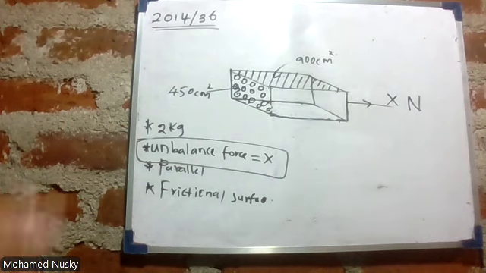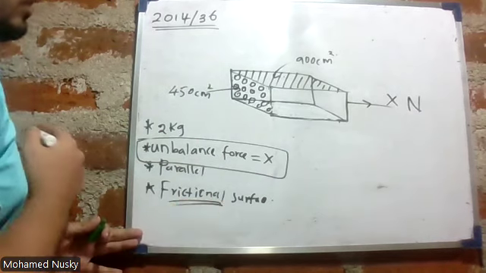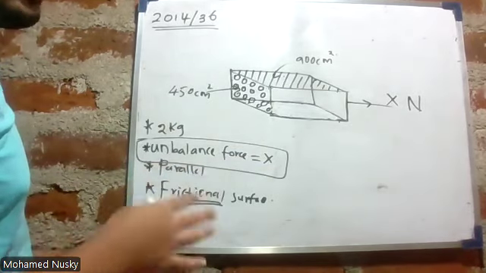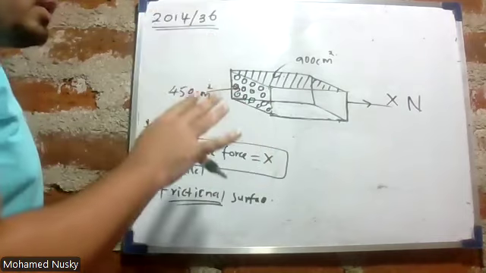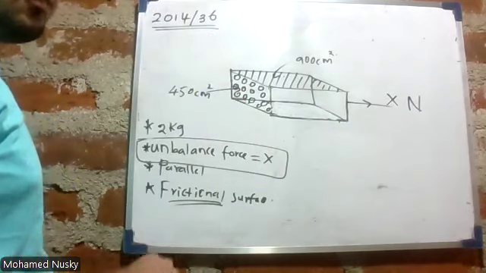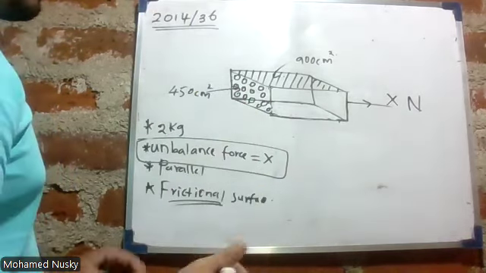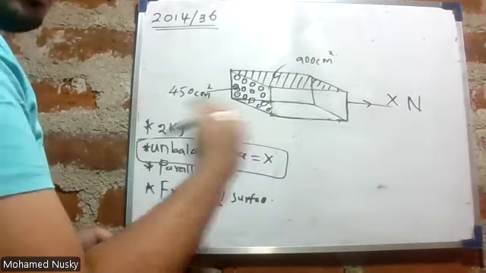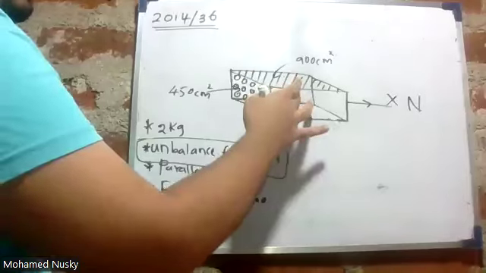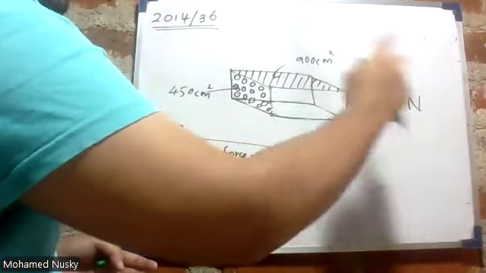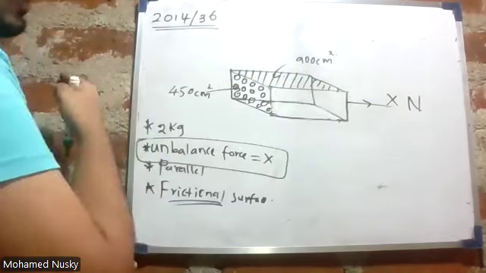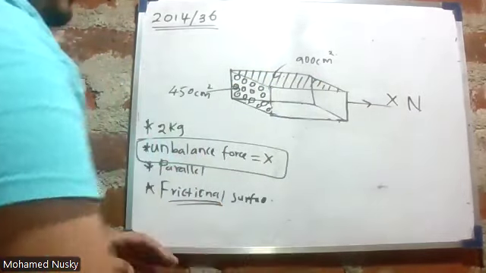And it is also said in the question that this is a frictional surface. If there is friction, in what direction will the frictional force be acting? The frictional force will always be acting opposite to the direction of the motion. If this object is moving to the right side, the frictional force will be to the left side. If this object is moving to the left side, the frictional force will be to the right side.